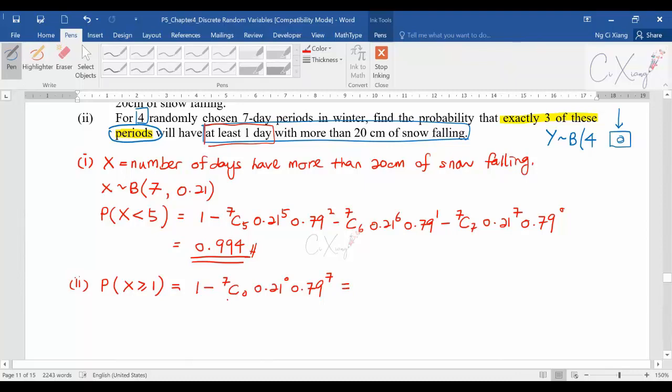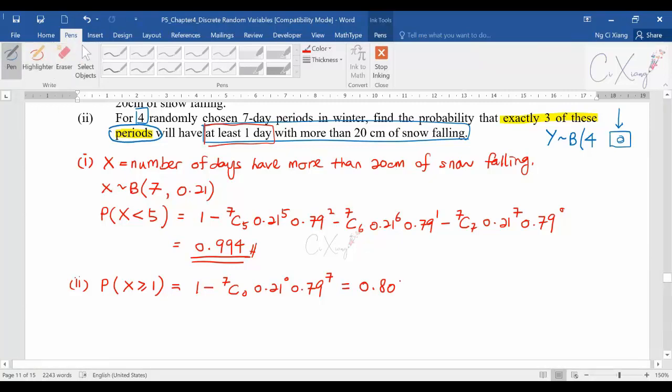I hope that you can get this idea. If I'm not mistaken, if you get the answer correctly, it should be 0.808. The 0.808 is the answer cut short into 3 significant figures. If in the exam you want to write it long, I'll write out the long answer for you.